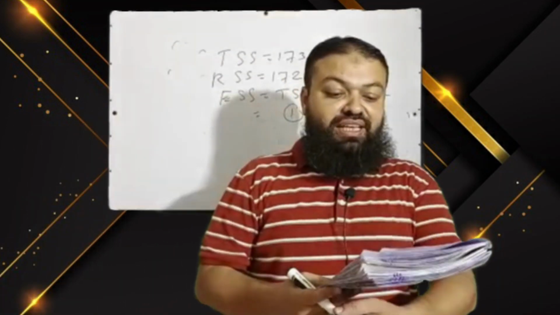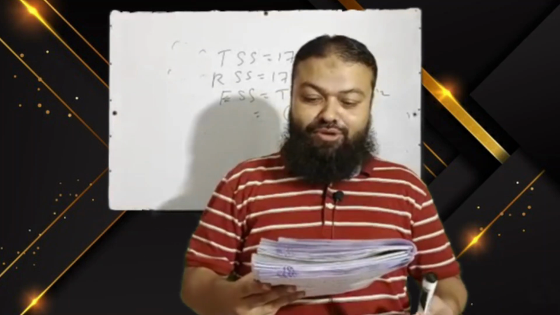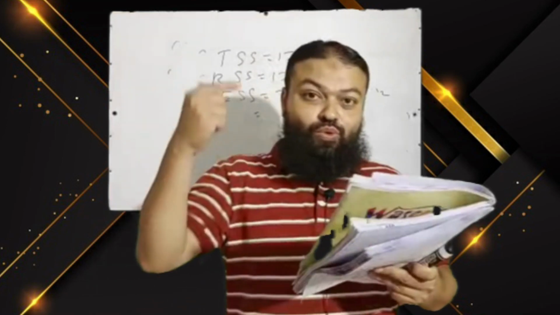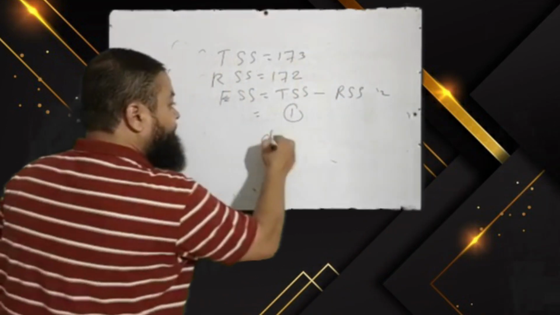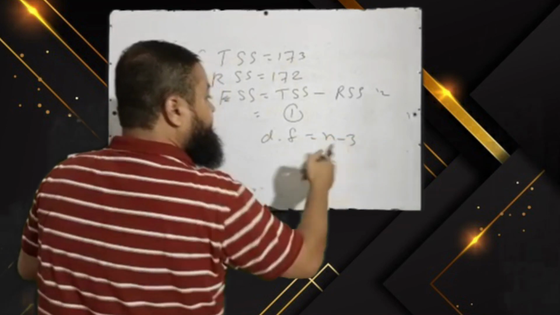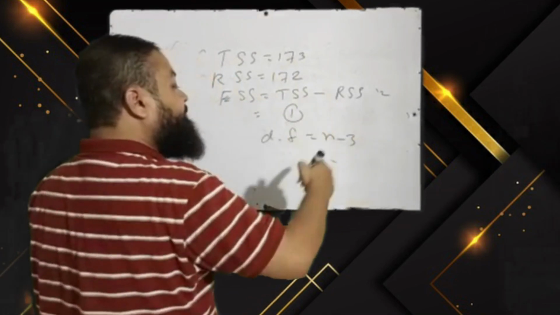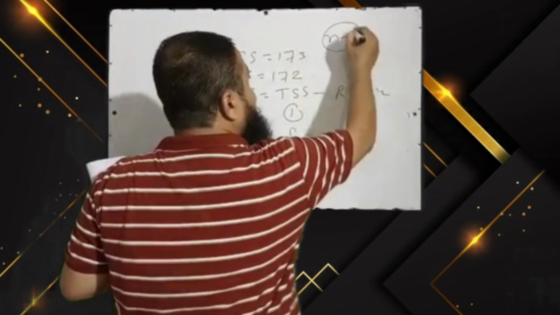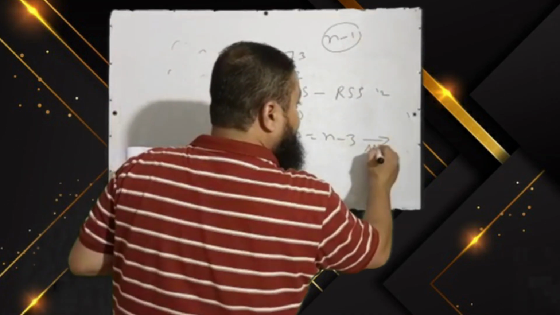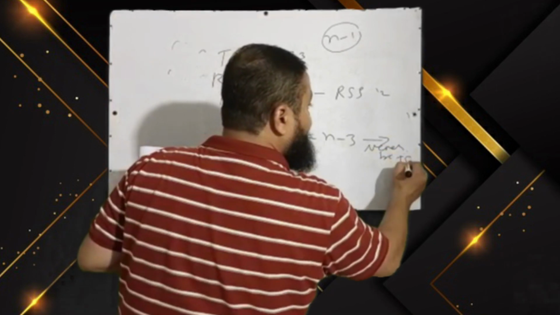A very important question. Next question is, in case of a multiple regression model with 2 regressors, 2 independent variables, which of the following has degree of freedom equal to n minus 3? I told you, if you are to calculate for the total sum of squares, that will be n minus 1, so it can never be the total sum of squares degree of freedom.